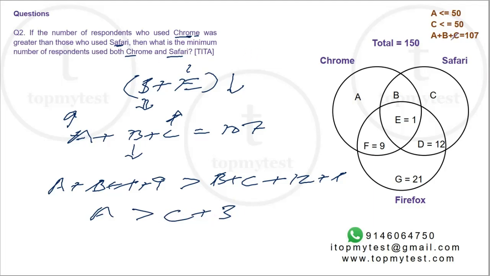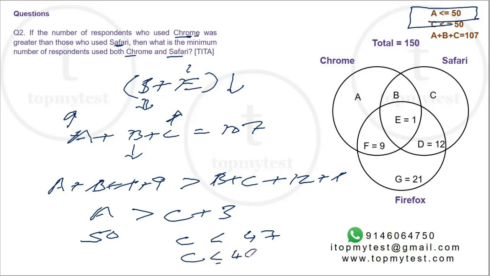And we know the maximum value of A has to be 50. So if I plug A equal to 50, C has to be less than 47. So C has to be less than or equal to 46. So the maximum value of C possible is 46. Maximum value of A in that case will be 50.